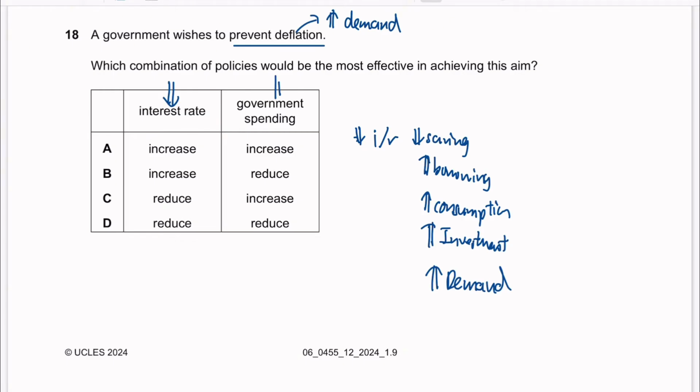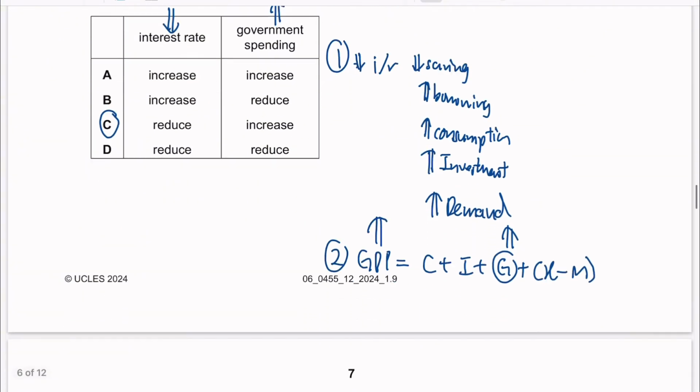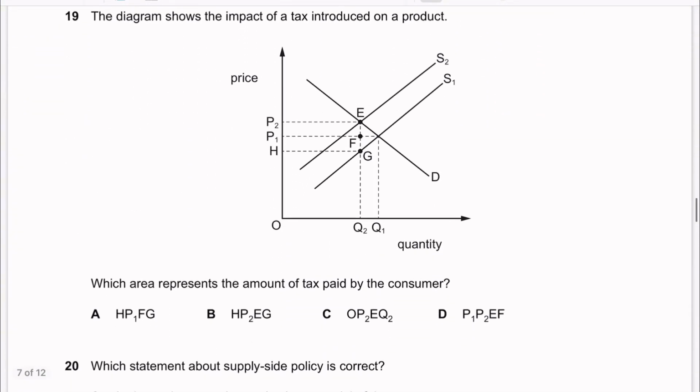And secondly, you should increase government spending to increase economic growth. We can use this formula for you to see. GDP equals C plus I plus G plus X minus M. So C is consumption, I is investment, and G represents government spending. So when you increase government spending, you also can increase your GDP. Answer is C. Moving on.